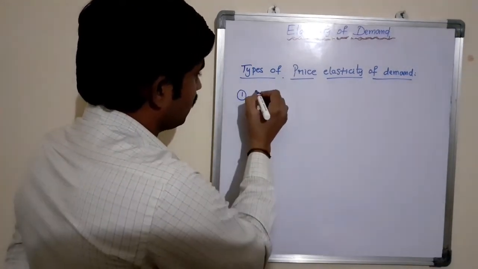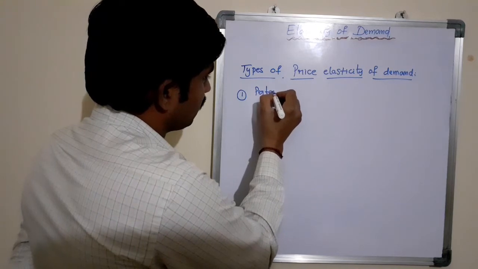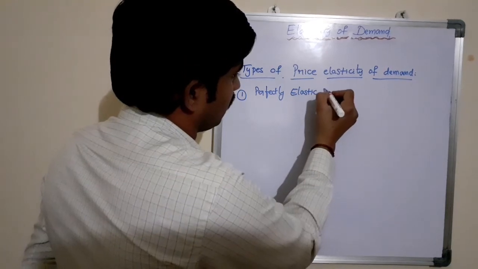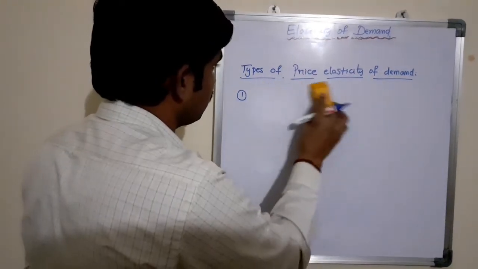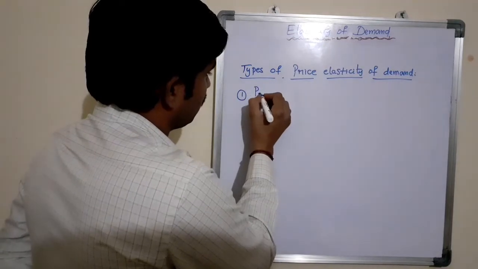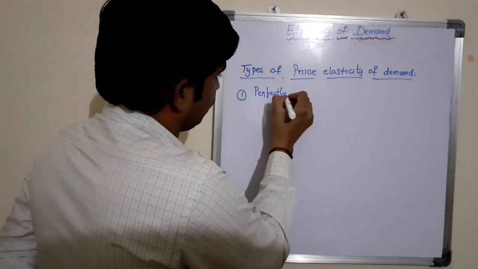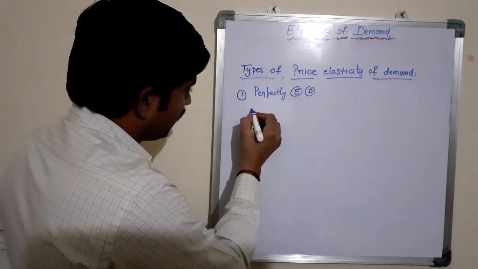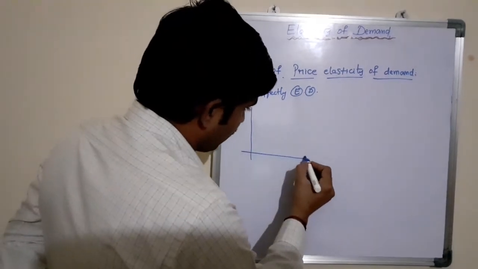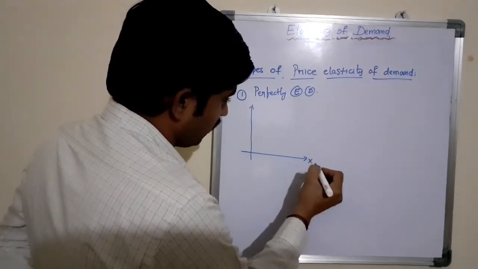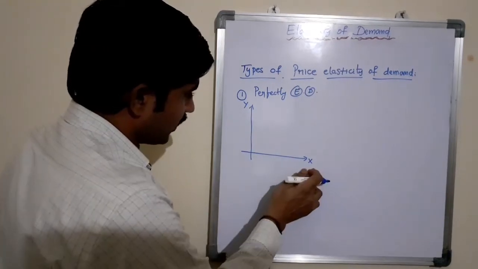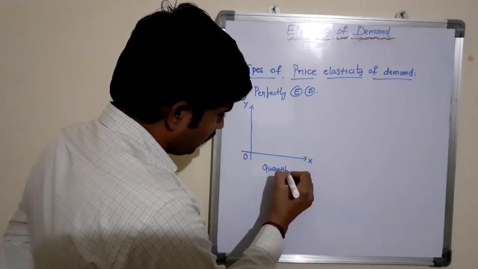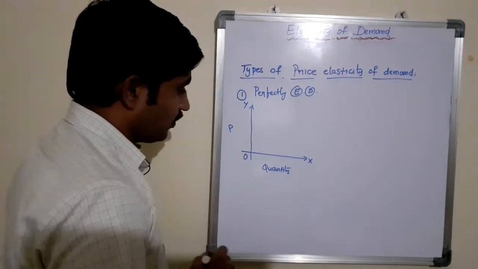The first one is perfectly elastic demand. Perfectly elastic demand is explained using the graph. Here I am taking two axes, x-axis and y-axis. X-axis reveals the quantity and y-axis reveals the price of the product.